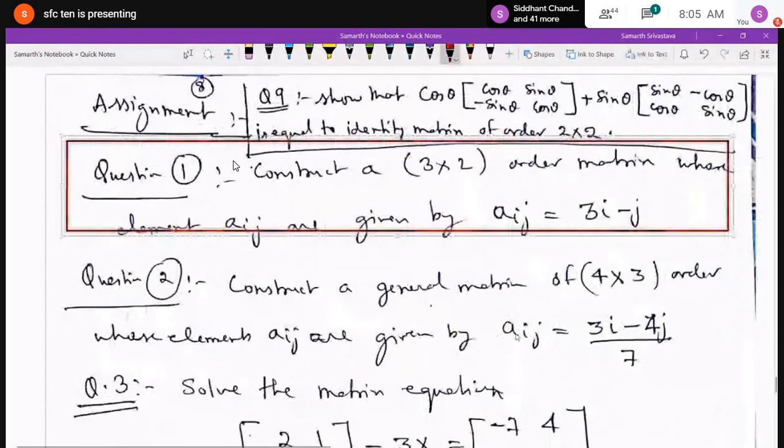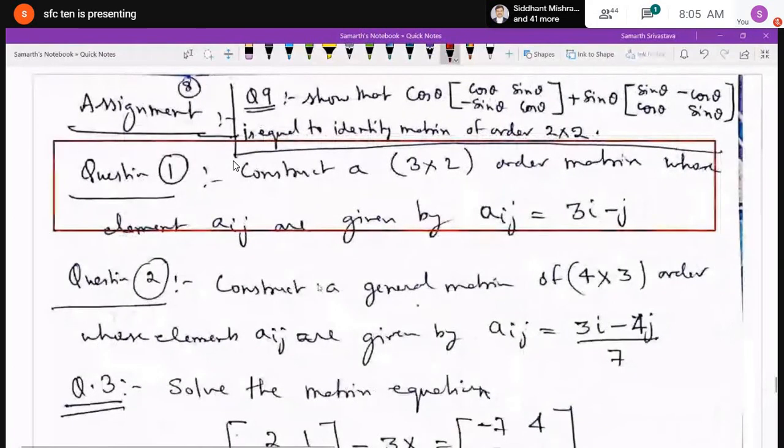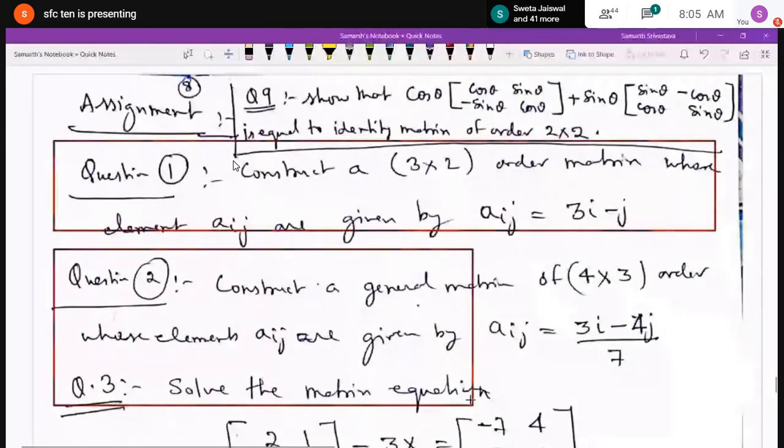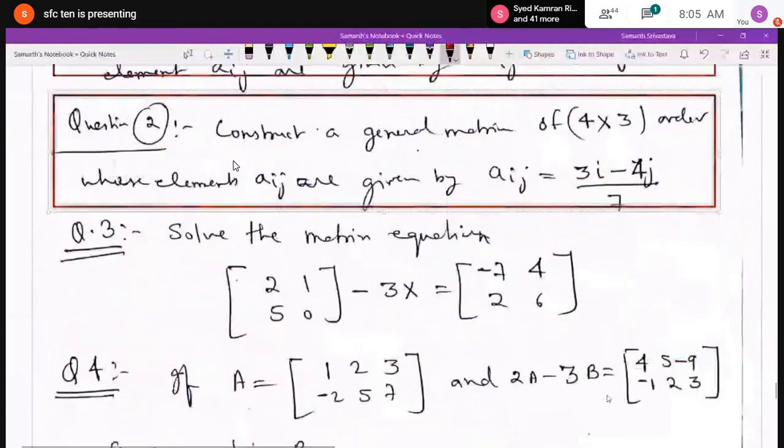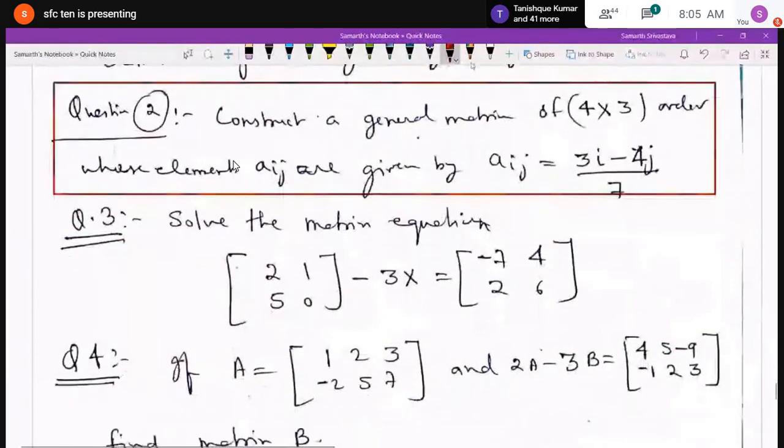Question number 2: construct a general matrix of order 4 by 3 whose elements Aij are equal to (3i minus 4j) upon 7. This is the rule for all the elements of this matrix of order 4 by 3.